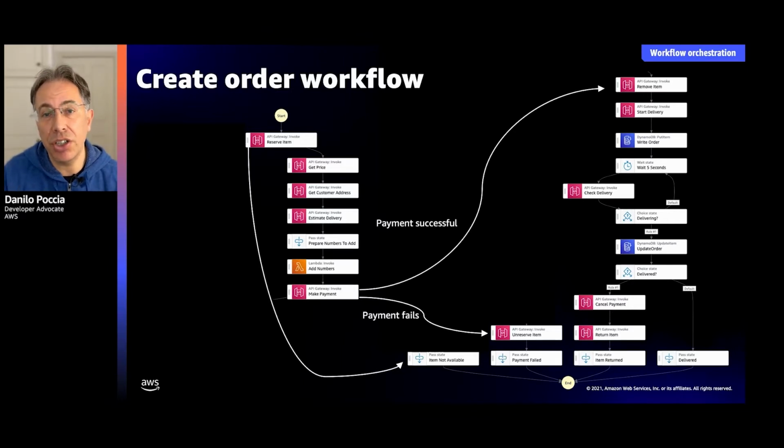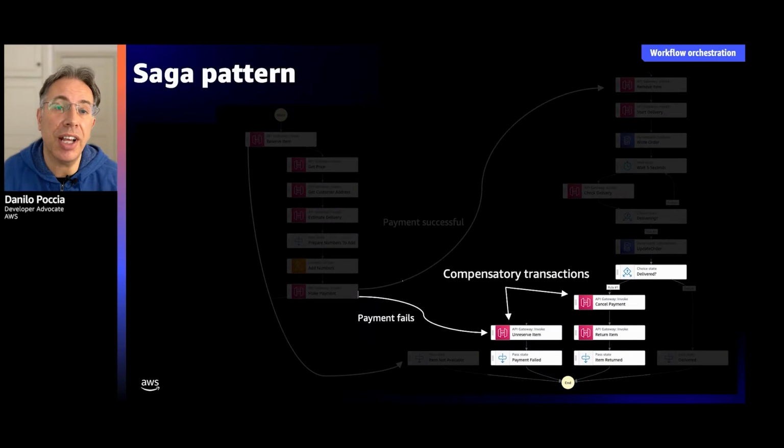Sometimes issues come at the very end of the workflow. For example, the delivery fails. In this case, I need to take a list of corrective actions to roll back to a clean state. This is an example of what is called a saga pattern, and it's a way to avoid complex, large distributed transactions and replace them with small compensatory transactions that roll back each step that needs to be put back into the previous state.